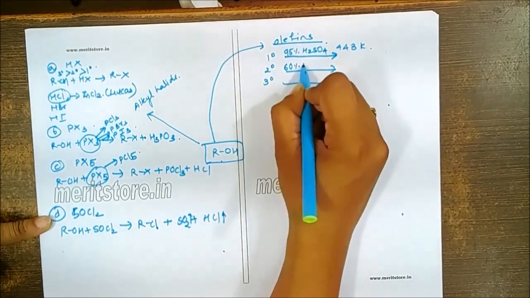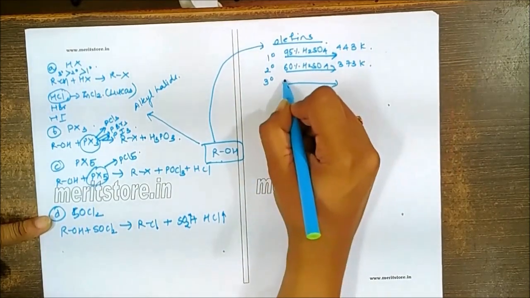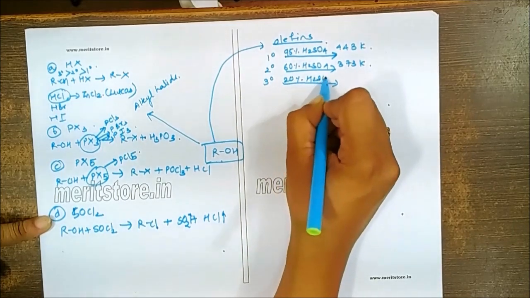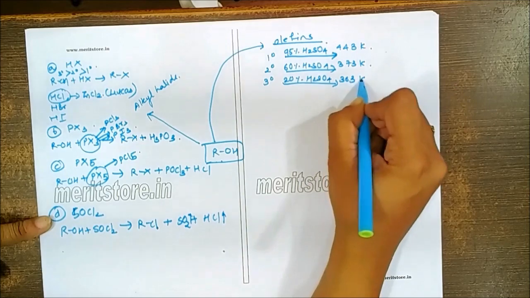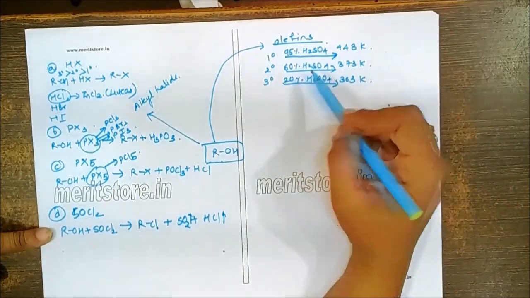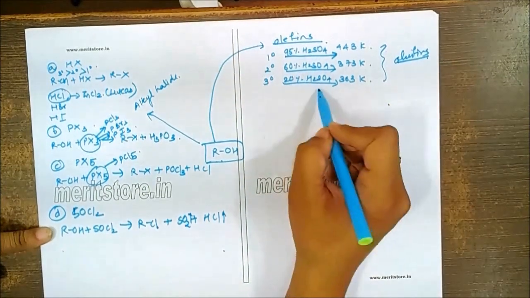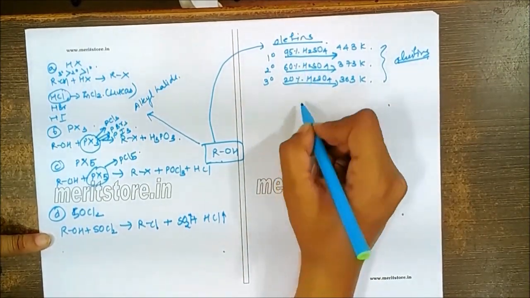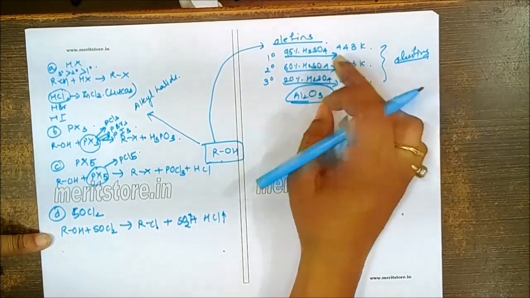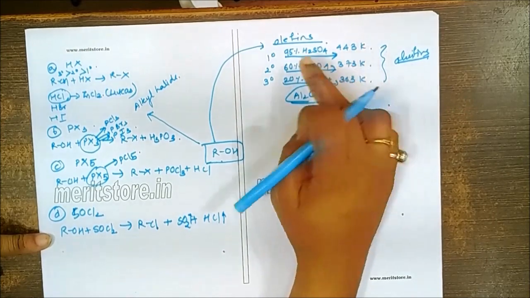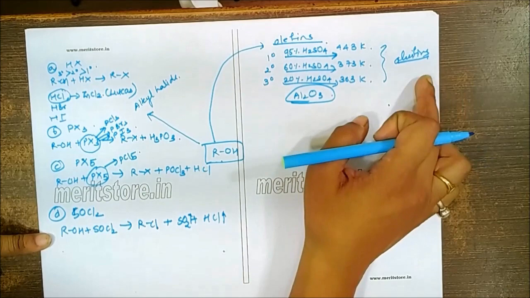This requires 60% of H2SO4 and around 373 Kelvin. And this requires only 20% of H2SO4, and a temperature of around 363 Kelvin is required. So they will all turn to the corresponding olefins by reaction with concentrated H2SO4. Instead of concentrated H2SO4, you can also use alumina as a reagent in this case. The temperature required is always higher for the primary, then secondary, then tertiary to give you the corresponding olefins.